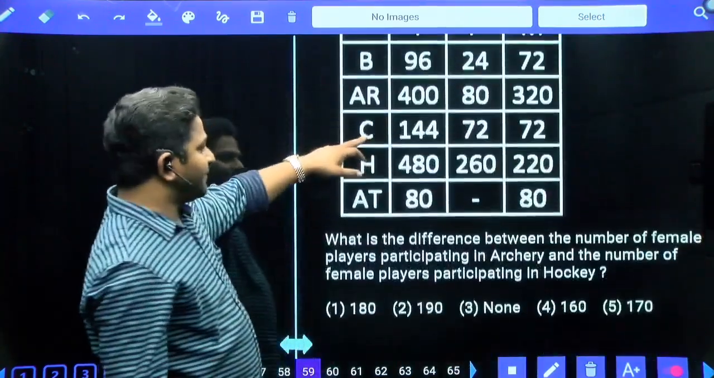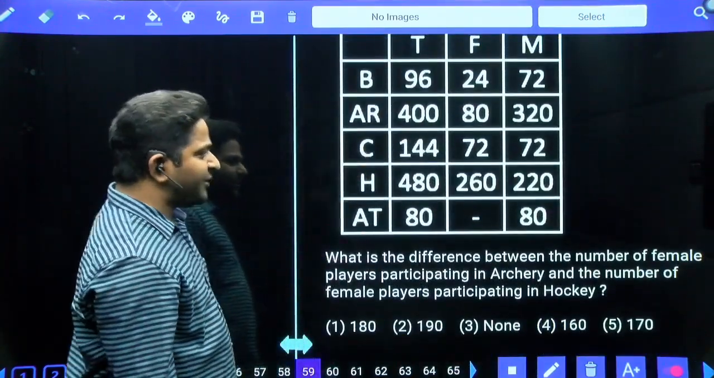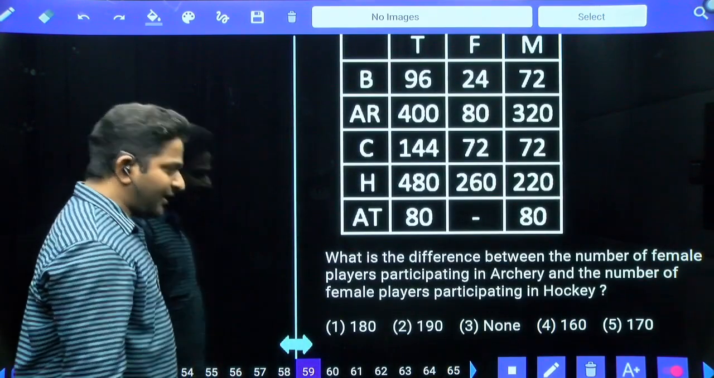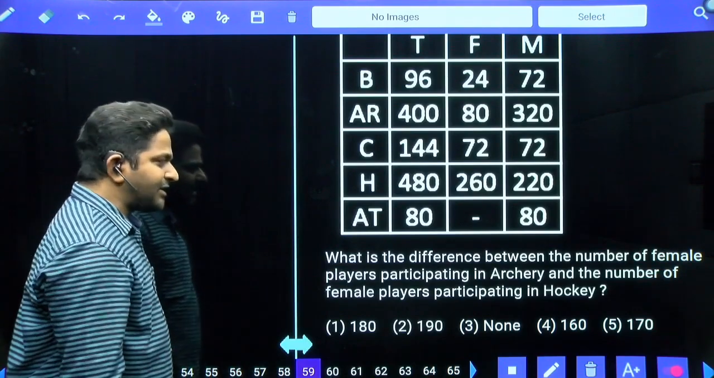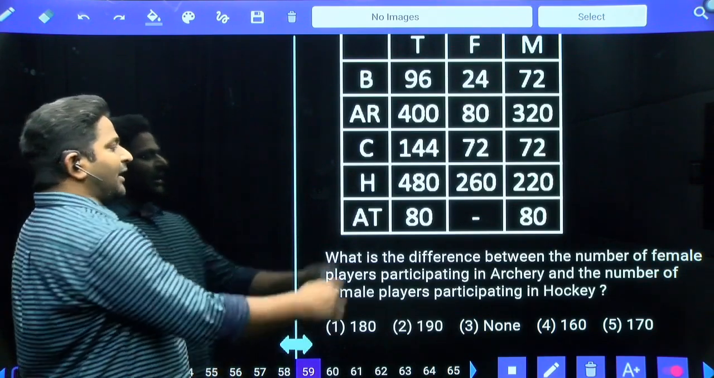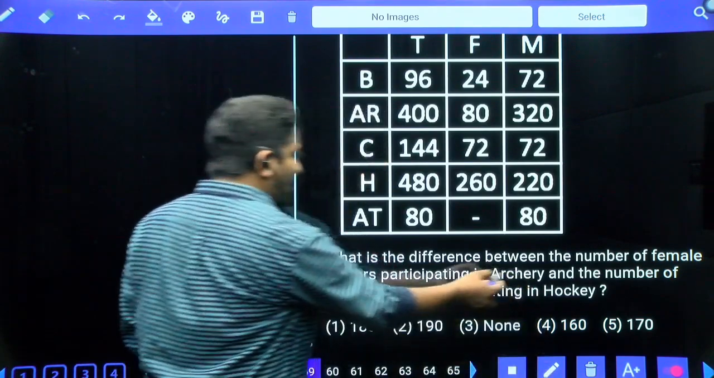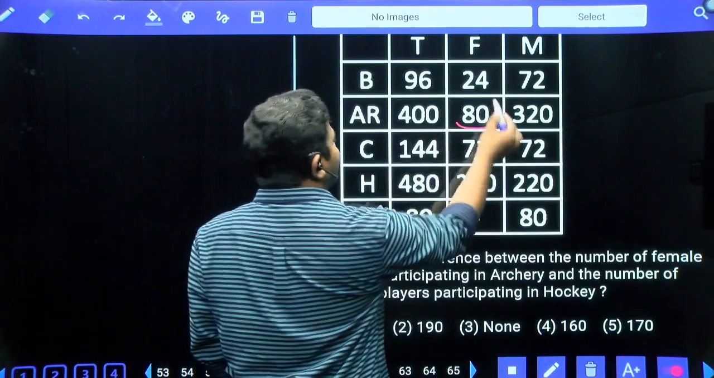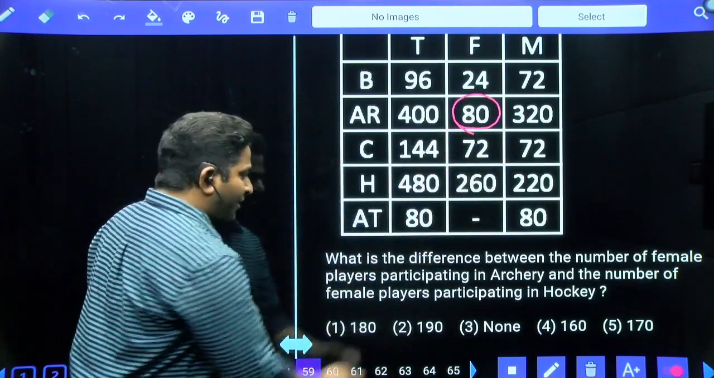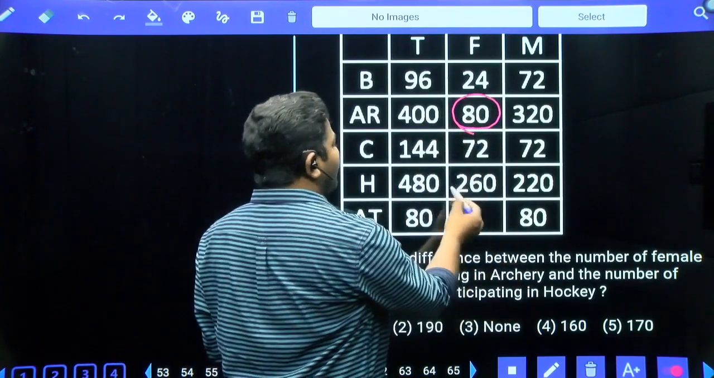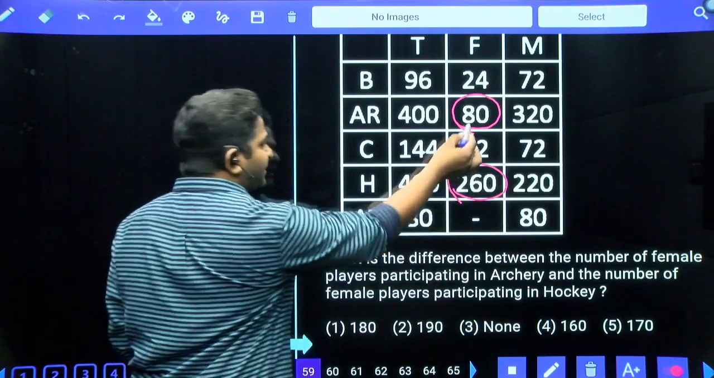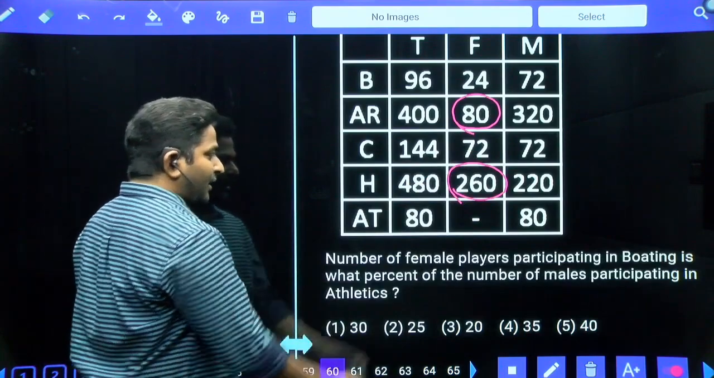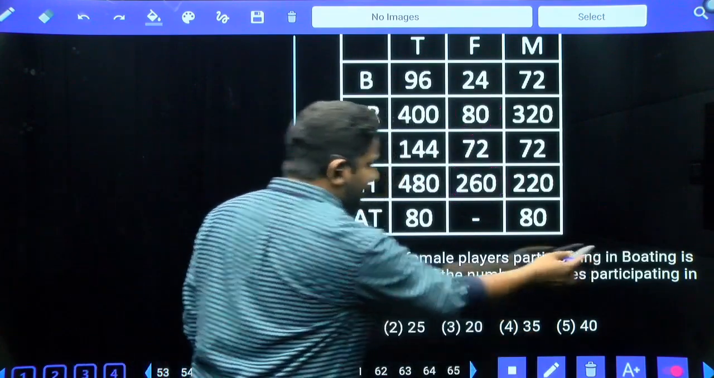Come on, let's see here. What is the difference between number of female players participating in archery and the number of female players participating in hockey? Archery female players 80. Number of female players in hockey. Difference between both the numbers is equal to 180. First option answer.